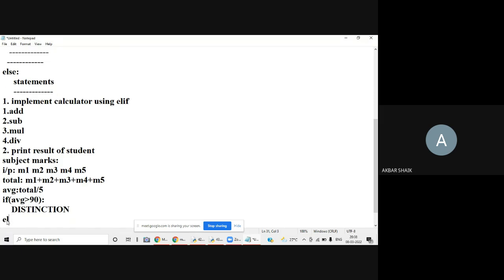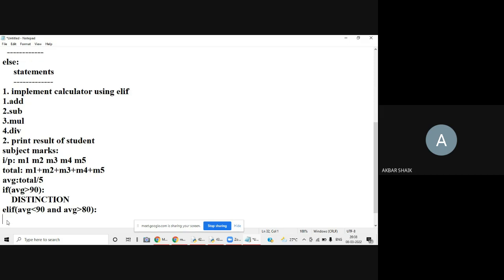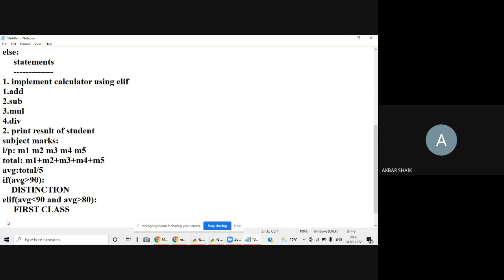Elif average is less than 90 and average is greater than 80, which means in between 80 and 90, then I can say a first class. Next, elif average less than 80.